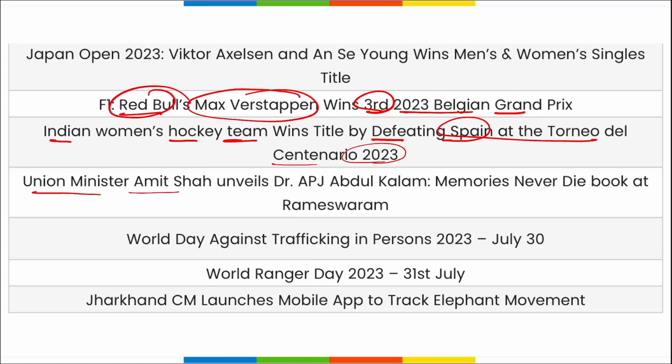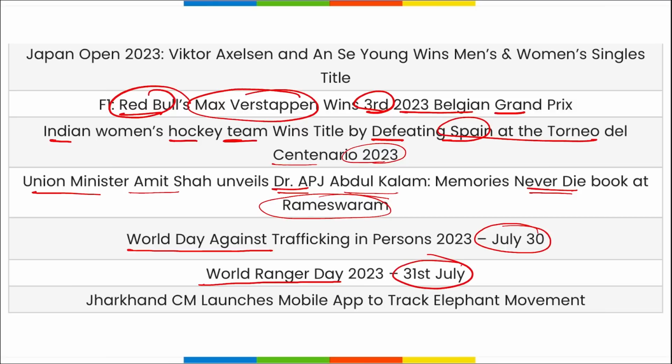Then Union Minister Amit Shah has unveiled Dr. APJ Abdul Kalam Memories Never Die book at Rameshwaram. World Day Against Trafficking in Persons is observed on 30th of July. World Ranger Day on 31st of July. And Jharkhand's Chief Minister launched a mobile application to track elephant movement. So these were your important current affairs for the day, friends. Now let's move to some revision part.